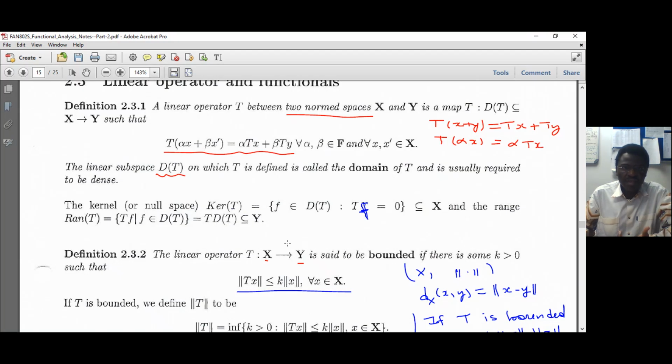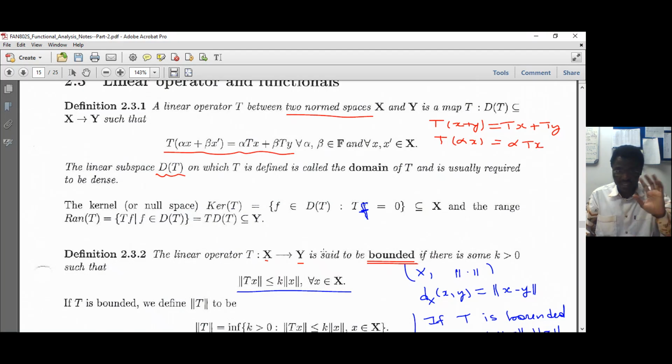X is an element of X. I know the norm of x. Now, if the norm of the image of x is less than a positive constant times the norm of x, for any x, it should not be for some, but for all x in the domain, if this is true, we say that the linear operator is bounded.